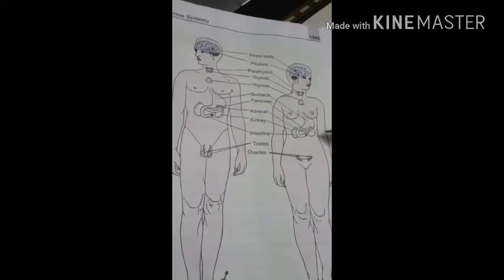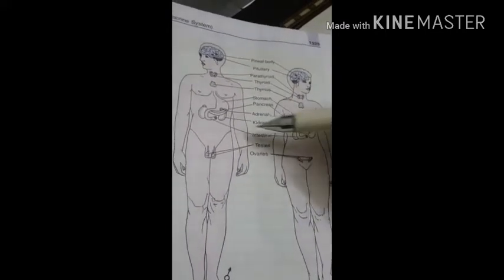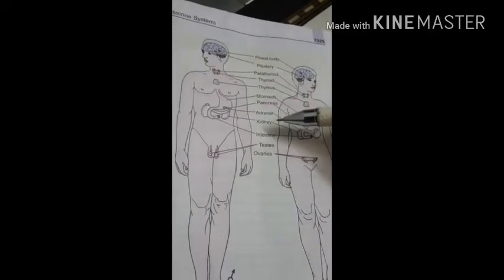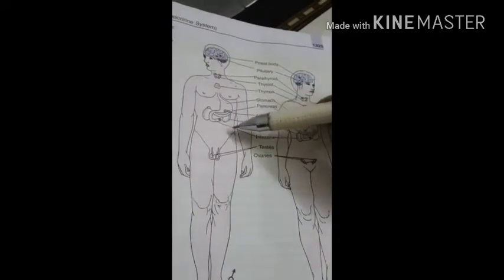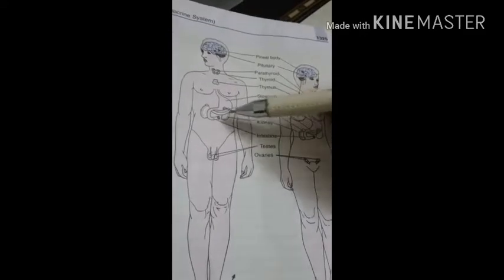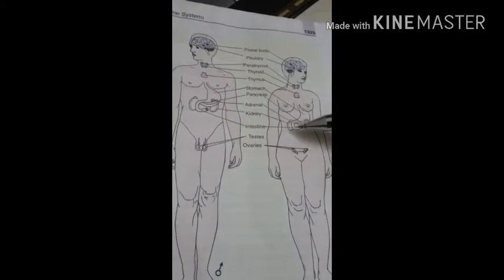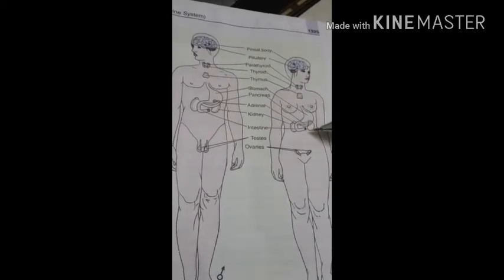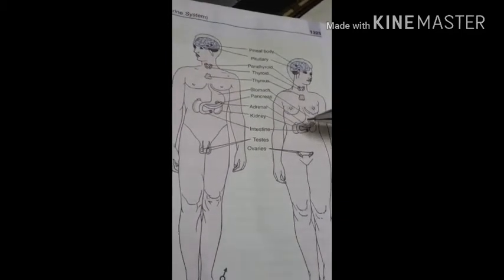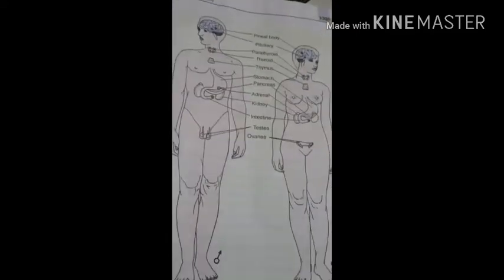Then the kidney. You can see here this kidney in both the female and the male body. So the position of the kidney: it is present in the abdominal cavity, attached to the muscles of the back just below the stomach. So you can see here this pair of kidneys present in the abdominal cavity just below the stomach, attached to the back side muscles. So this is the position of the kidney.